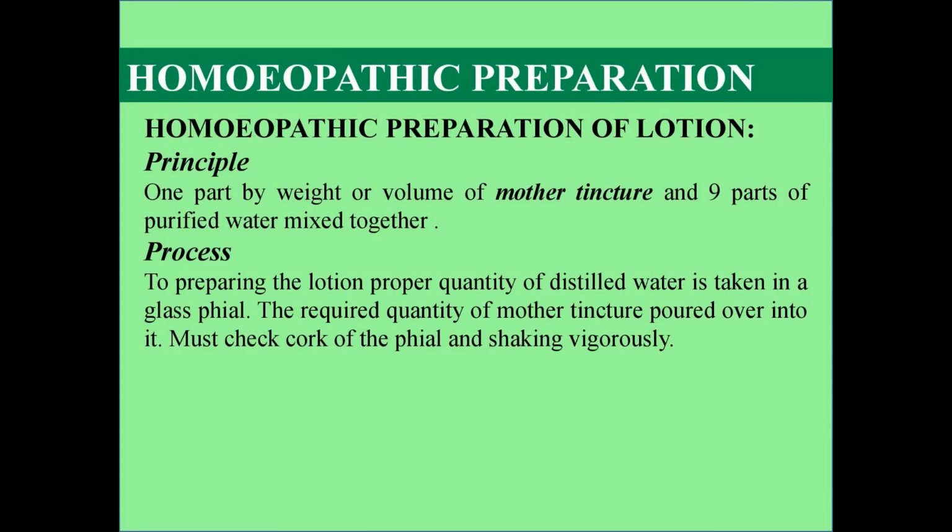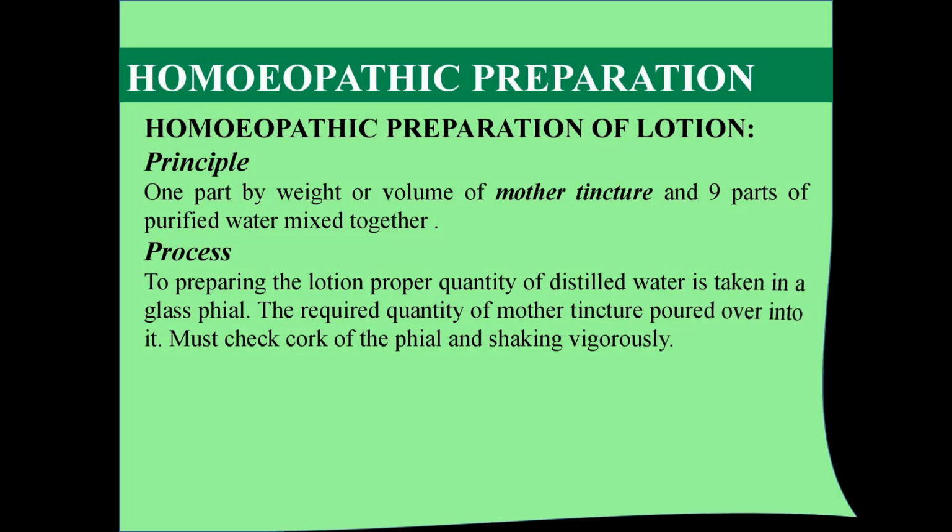Being homeopathic professionals, we must also talk about the homeopathic preparation of lotion. What are the principles and processes? As per the HPI, a 1:9 ratio is required, meaning 1 part of the mother tincture by weight or volume and 9 parts of purified water, mixed together. The processes to prepare the lotion: first, a proper quantity of distilled water is taken in a glass vial. Secondly, the required quantity of mother tincture is poured into it. And third, shake vigorously. This is the process to prepare the homeopathic lotion.